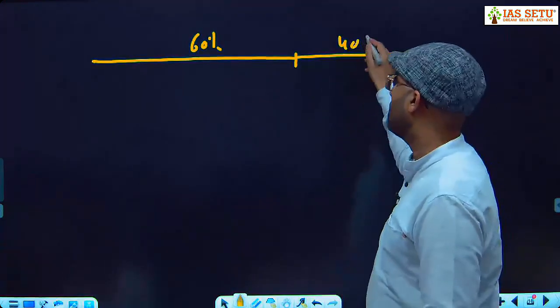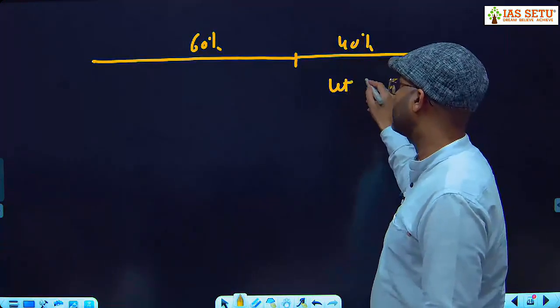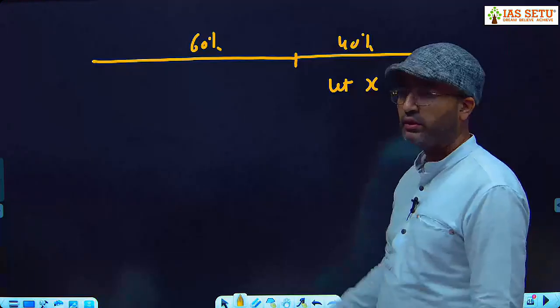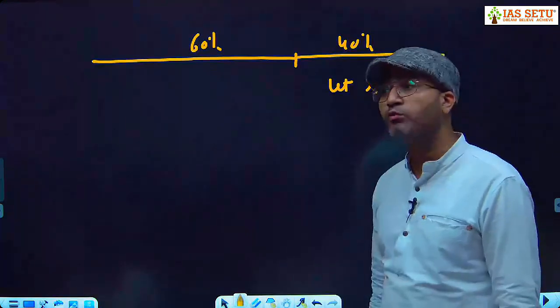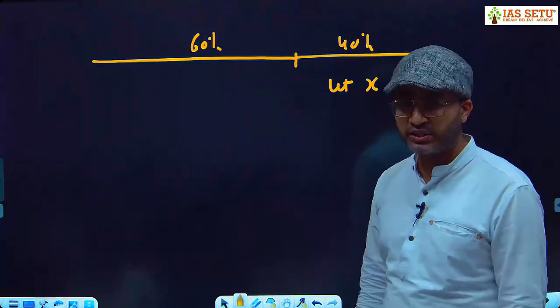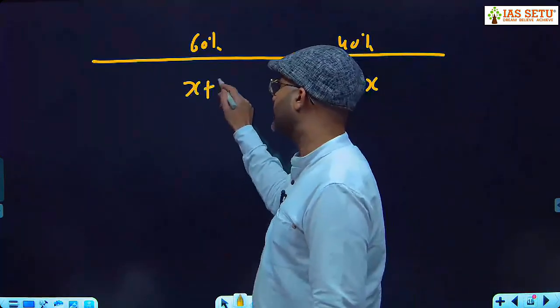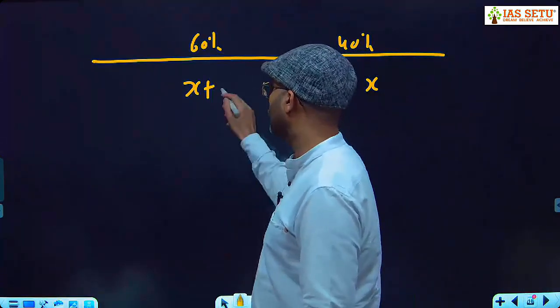40%. I assume let Mr. Kumar take X minutes here. Then to cover 60% distance, how much time is Mr. Kumar taking? X plus 10. And he is moving with a uniform speed of 48 km per hour.